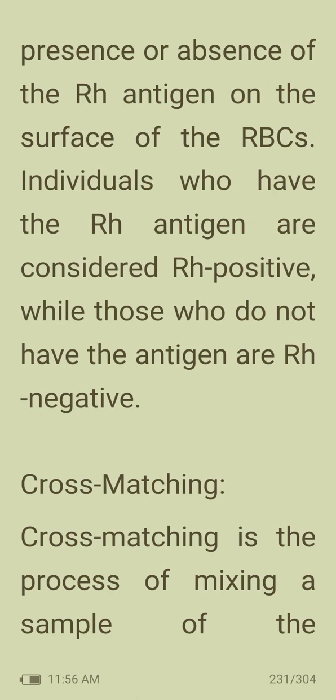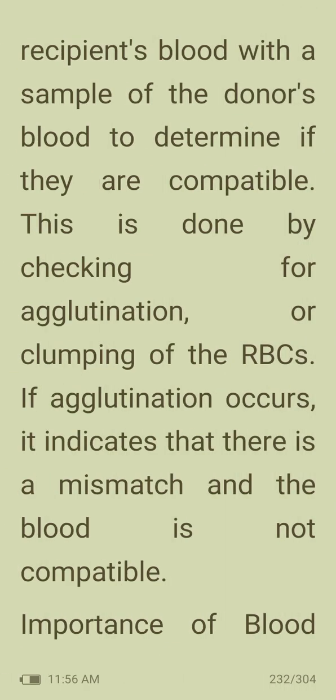Then cross-matching. Cross-matching is the process of mixing a sample of the recipient's blood with a sample of the donor's blood to determine if they are compatible. This is done by checking for agglutination, or clumping, of the RBCs. If agglutination occurs, it indicates that there is a mismatch and the blood is not compatible.